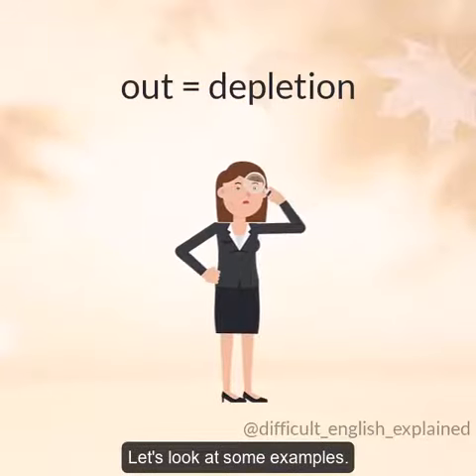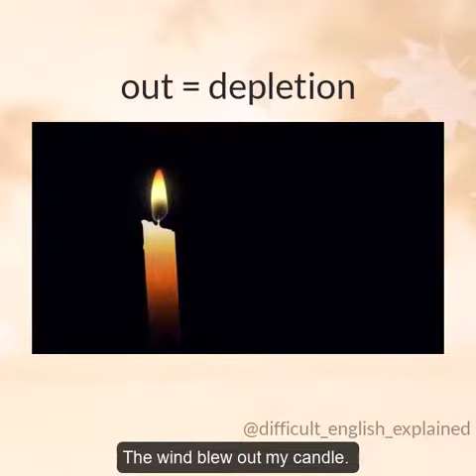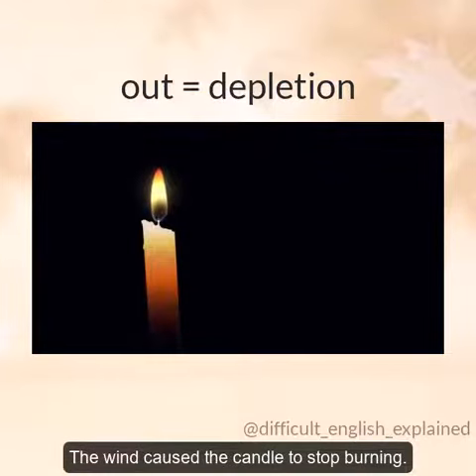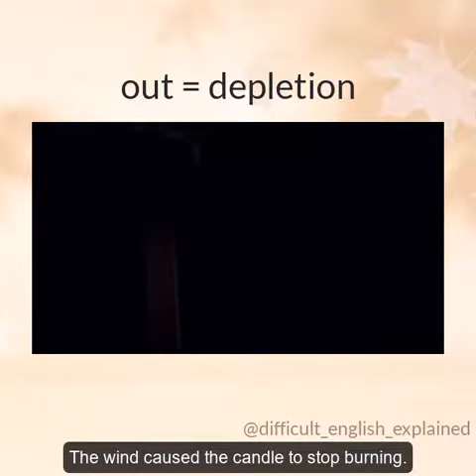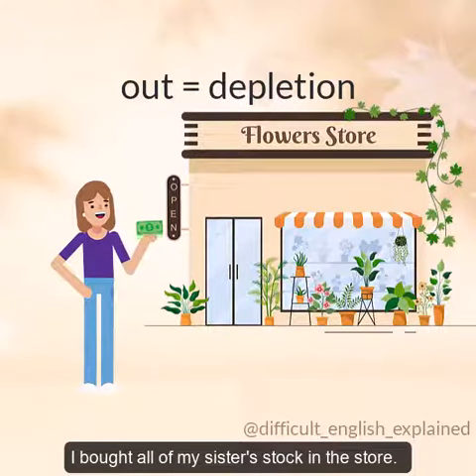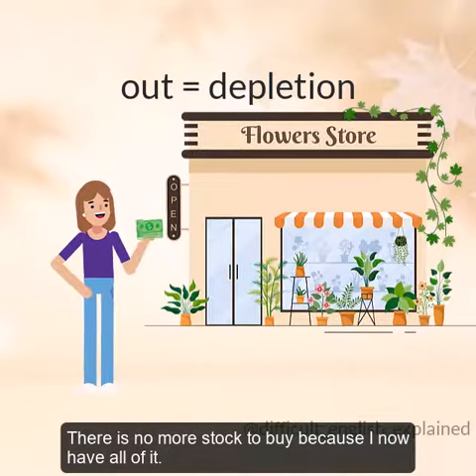Let's look at some examples. The wind blew out my candle. The wind caused my candle to stop burning. Because I bought out my sister, I now get all the profit from the store. I bought all of my sister's stock in the store. There's no more stock to buy because I now have all of it.